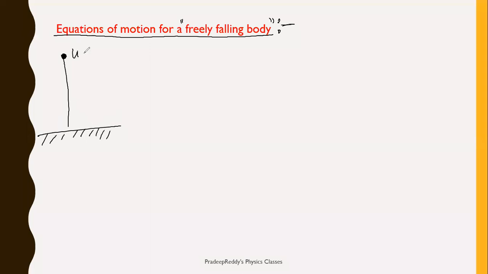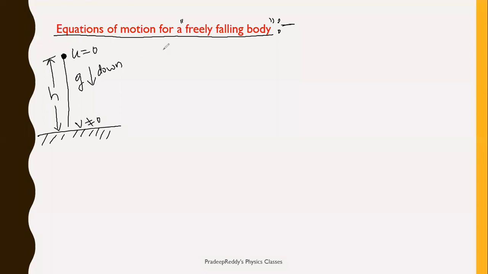Its initial velocity is 0, as acceleration due to gravity is in the downward direction. Velocity goes on increasing. Final velocity is not equal to 0. You are just leaving this object from a certain height h. Initial velocity is 0, final velocity is non-zero. We will use all these things in the equations of motion.